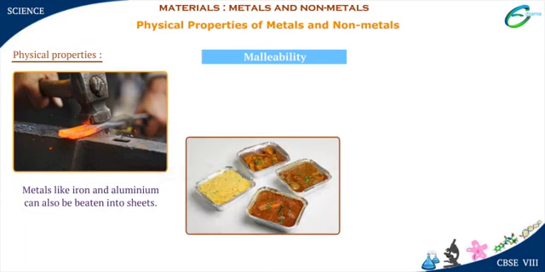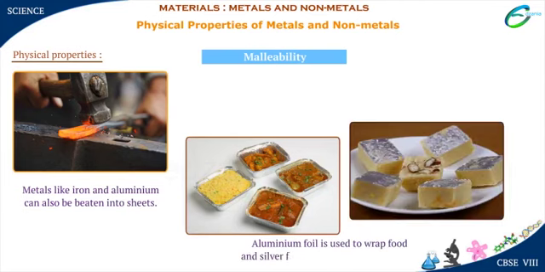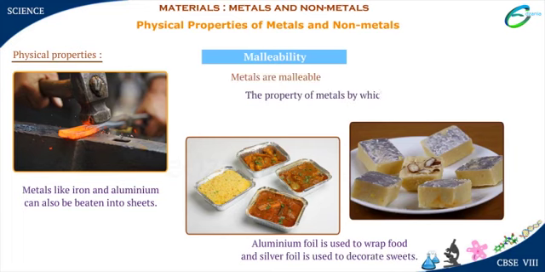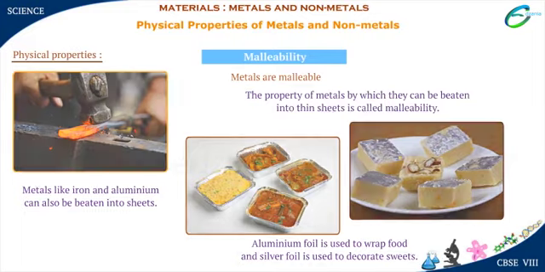We all are aware that aluminium foil is used to wrap food, and silver foil is used to decorate sweets. This property of metals, by which they can be beaten into thin sheets, is called malleability.